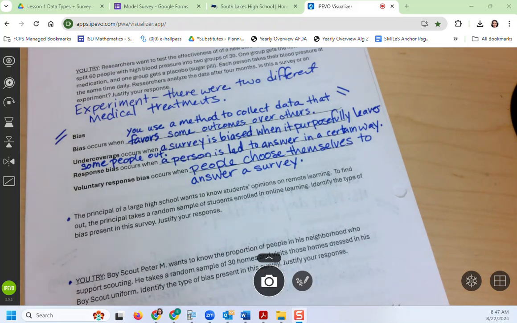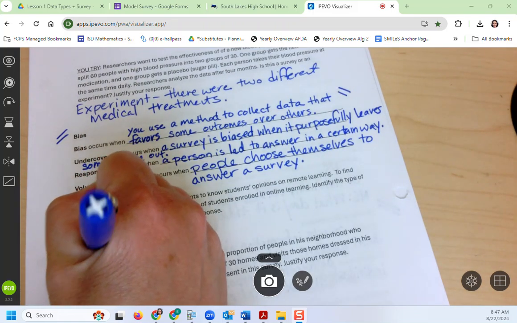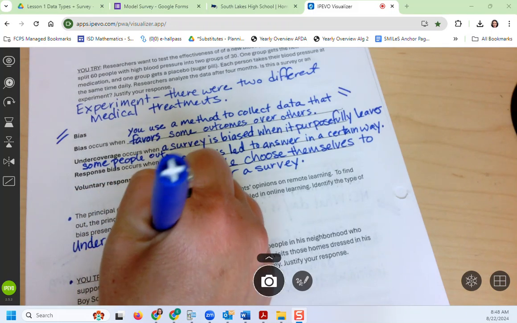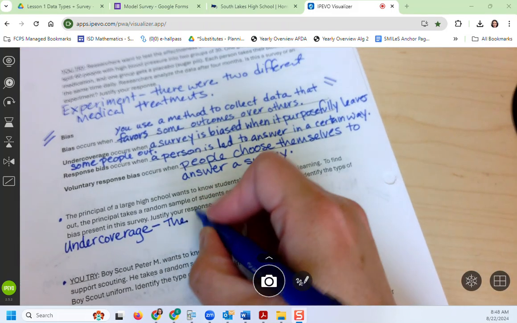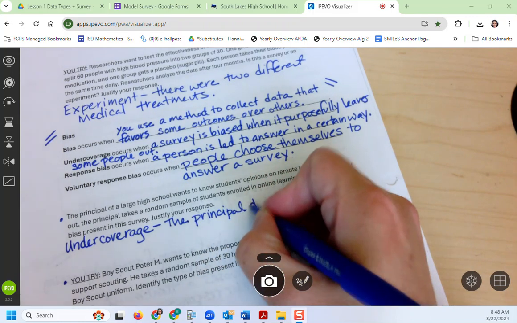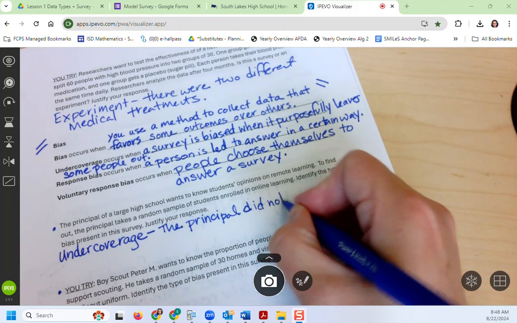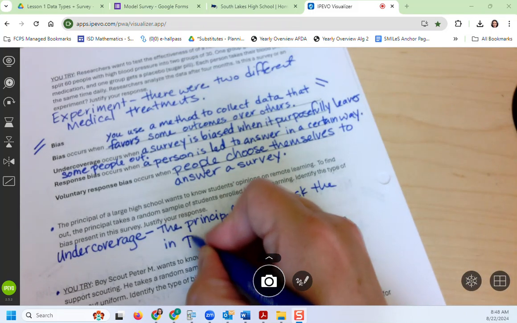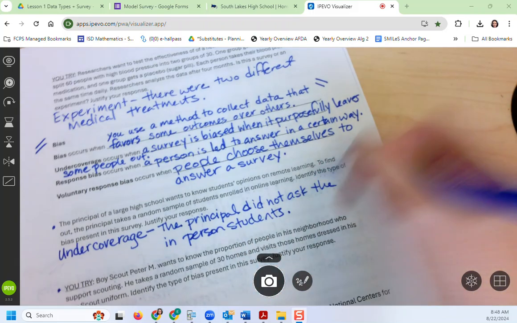I think some of you had something similar. So this is undercoverage. Now, sometimes there's more than one bias, and you might have found another bias as well. I think this is the main one, though. Undercoverage because the principal did not ask the in-person students.